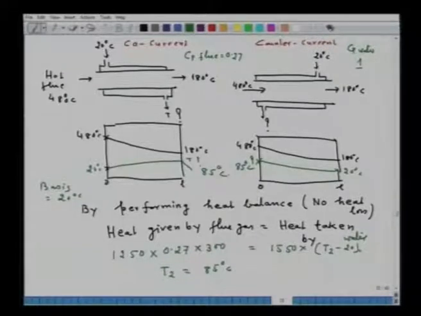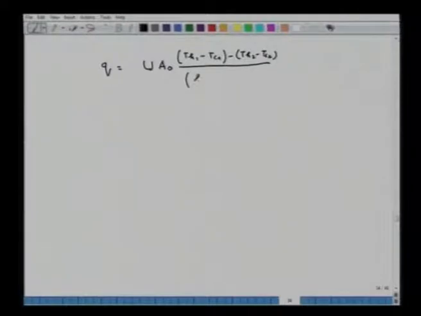Now, we can apply our equation, that is Q equals U A0 times [(TH1 minus TC1) minus (TH2 minus TC2)] upon ln[(TH1 minus TC1) upon (TH2 minus TC2)].